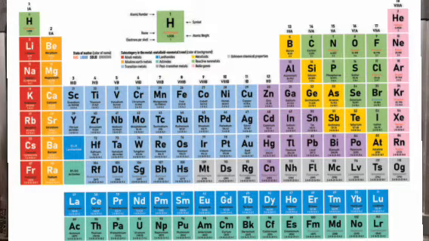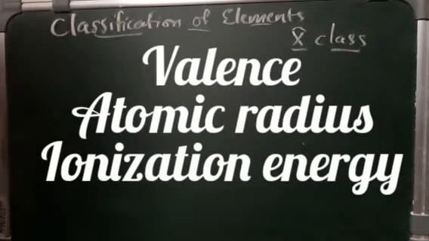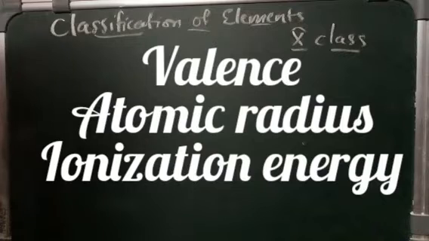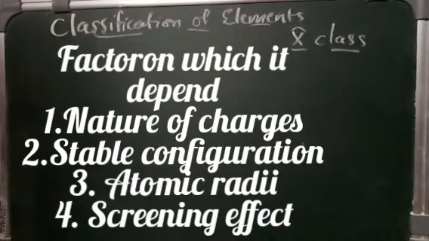So let us continue the modern periodic table. We have learned in our previous class about the groups and periods. We have even learned about the atomic radius, valency, and the nature of charges. We have learned about the stability. We have learned about the ionization energy, and the factors on which the ionization energy depends, right? So today we will learn about the electron affinity.